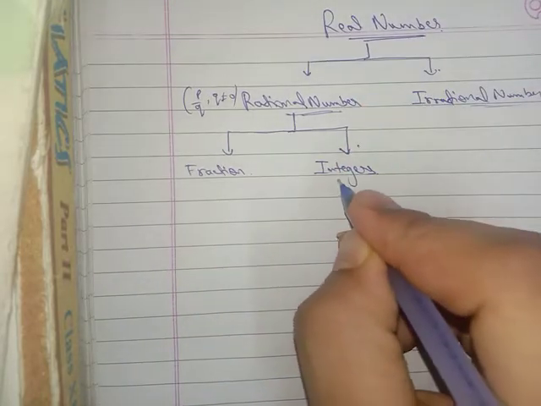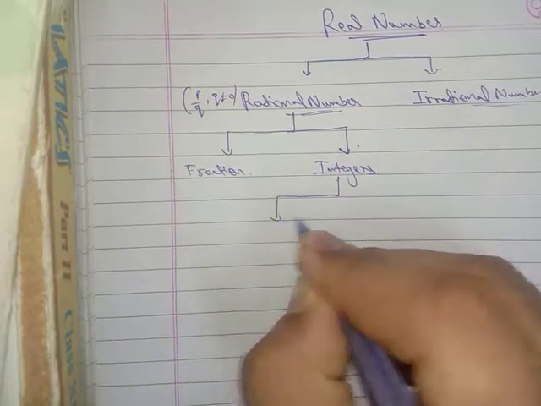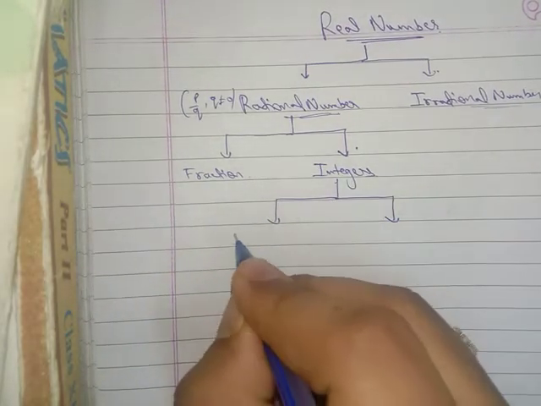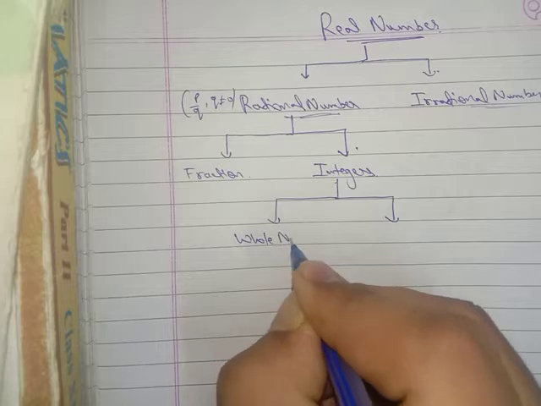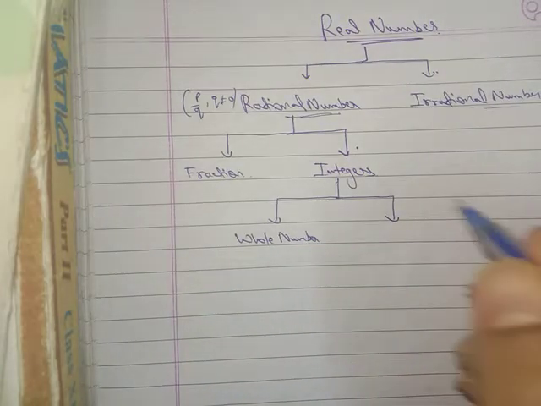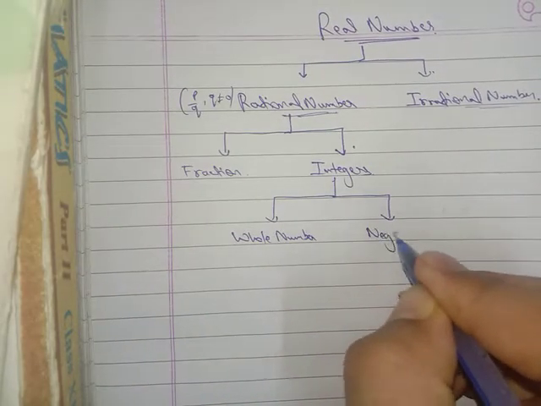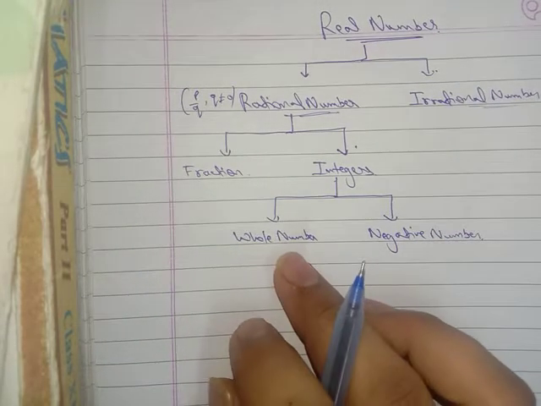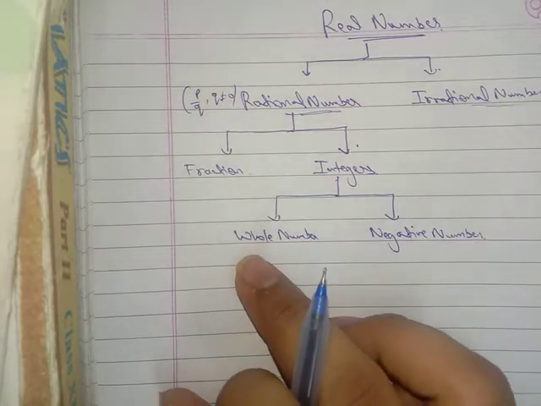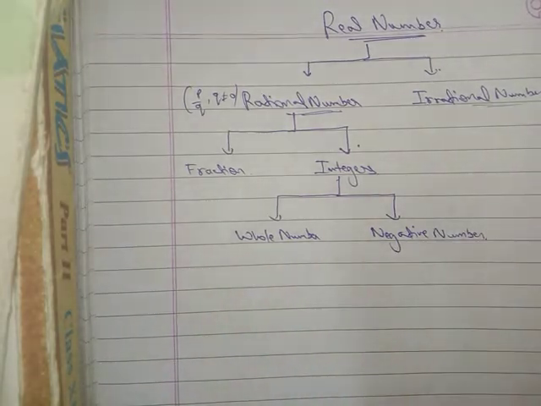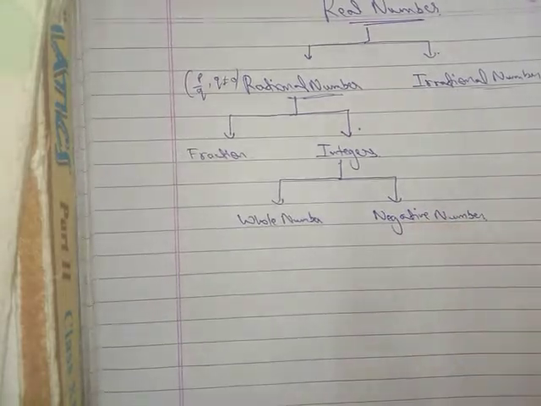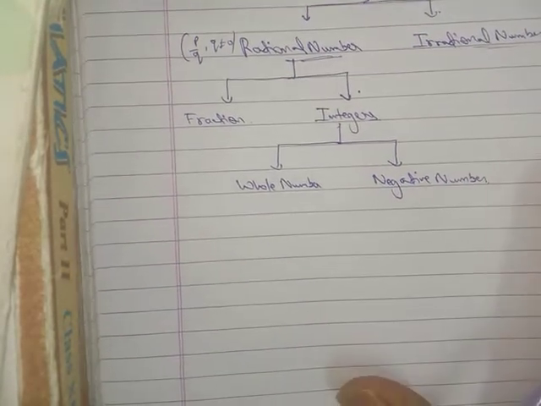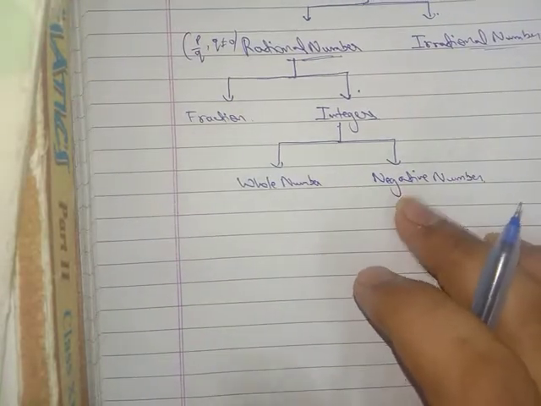Further, the integers are also divided into two parts. First one is the whole numbers, and second one is the negative numbers. Whole numbers start from 0: 0, 1, 2, 3, 4 up to infinity, and the negative numbers are -1, -2, -3, -4 up to minus infinity. So these are the whole numbers and negative numbers.